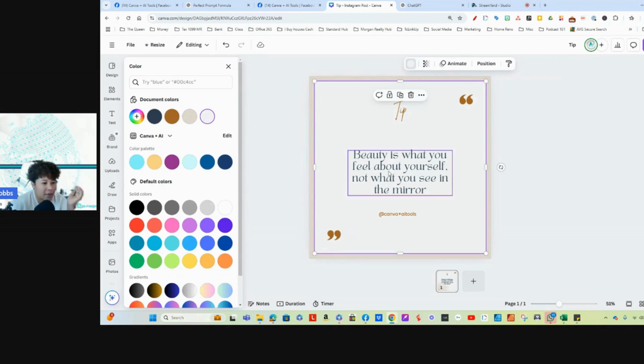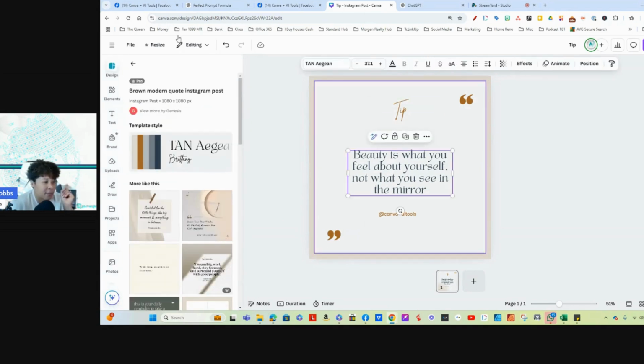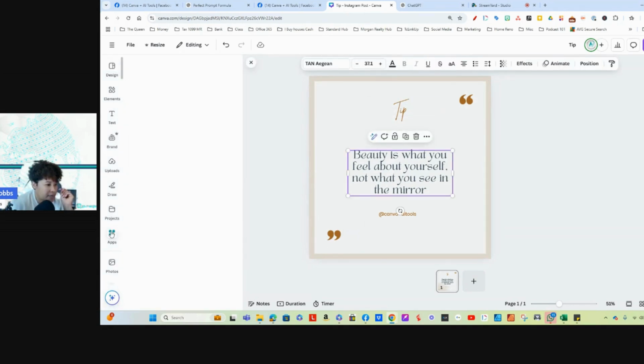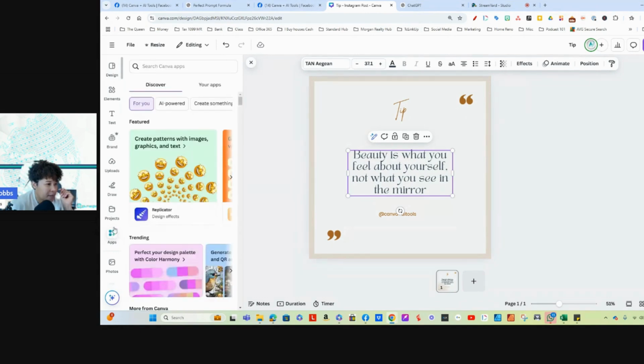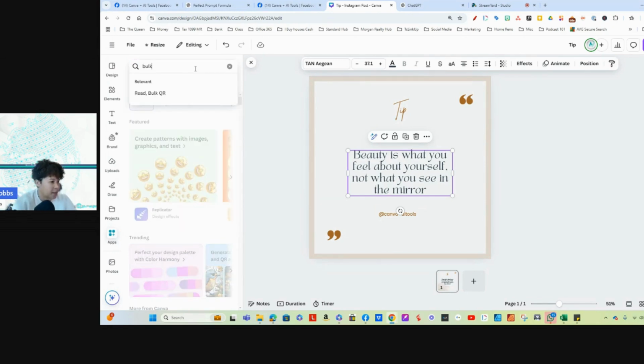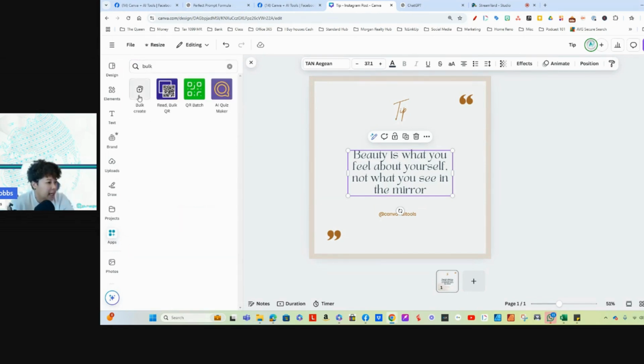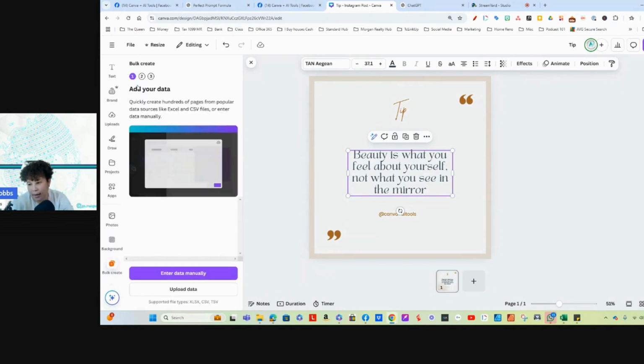So now that we're here, this is what we're going to do. This is the next big step, you guys. We're going to go to apps, okay? And we're going to click in here and we're going to type in bulk. And we would like bulk create.